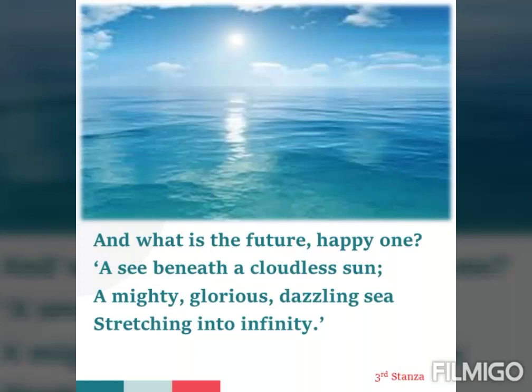So students, again the poet is asking the child about his future. The happy child says that the future is like the unknown vast. Vast means big sea that is stretched far and wide under the bright cloudless sun. Through these words, the child implies about the thrilling. Thrilling means exciting. And never-ending possibilities. Never-ending possibilities means possibilities are endless. They are full of opportunities which awaits for him in the future.